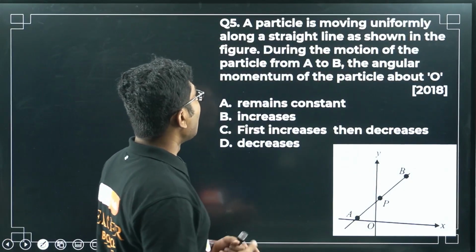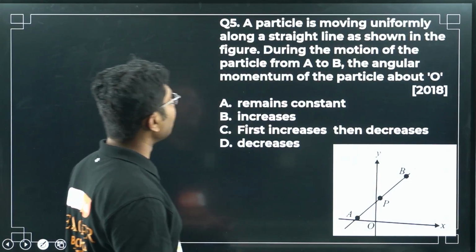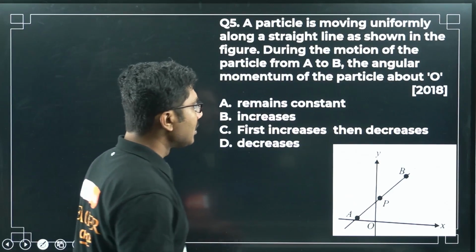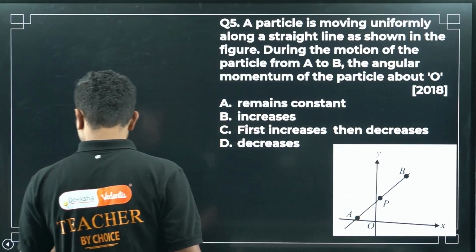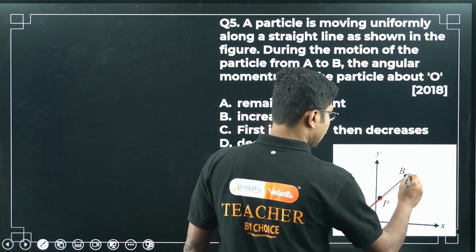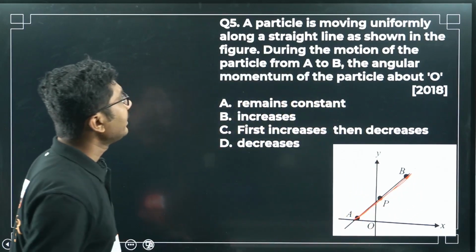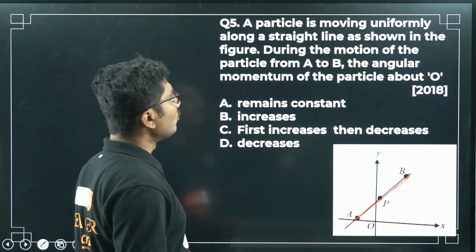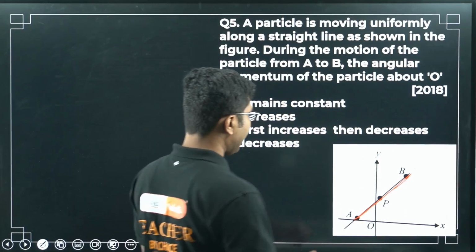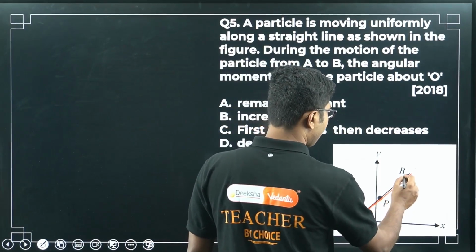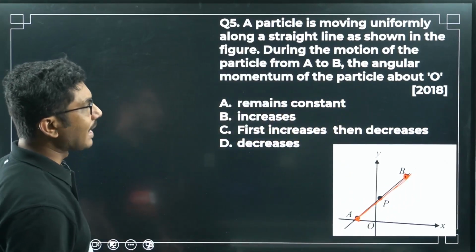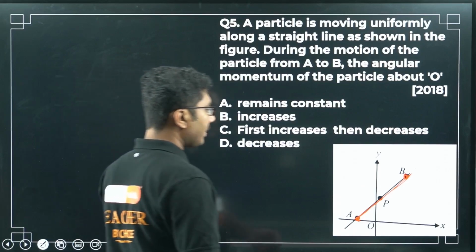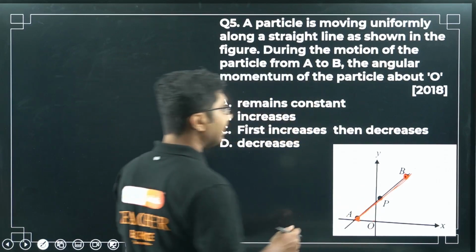Okay, now a particle is moving uniformly along the straight line as shown. So here a particle is moving along this straight line as shown. It is moving in this direction, right? During the motion of the particle from A to B, the angular momentum of the particle about O will increase or decrease.